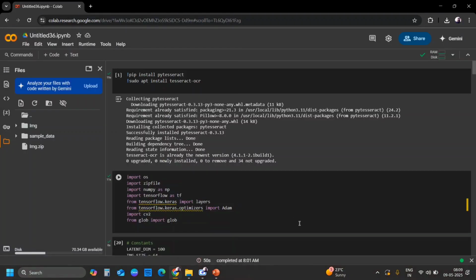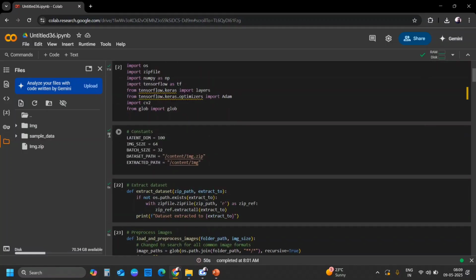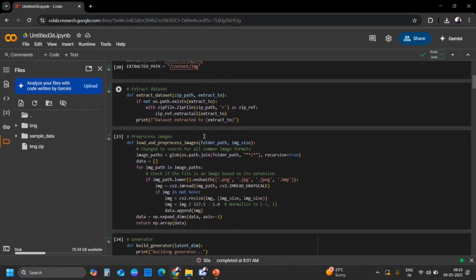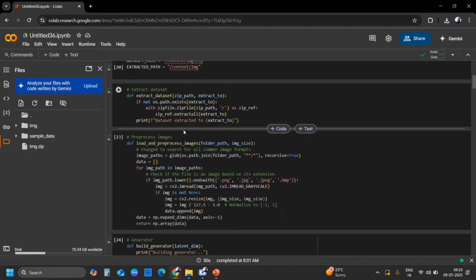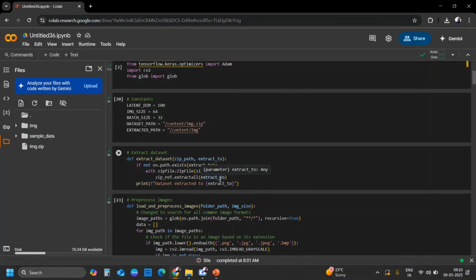So here is the code. Let's import required libraries. These are the essential libraries for handling files, image processing, and building deep learning models. Next, defining the constants. Latent DIM tells the size of the noise vector input to the generator. Then image size, which is the final size to which each image is resized. Then batch size, the number of images per training batch, which is 32. This is the path of the image zip file, and this is the extracted path of the same file. Then extracting the datasets from the zip file, avoiding re-extracting the same file if it already exists.